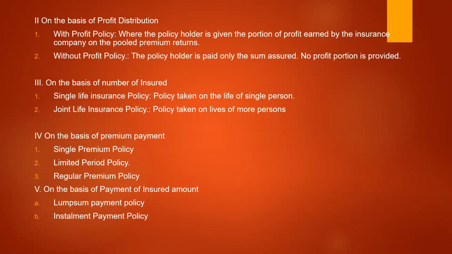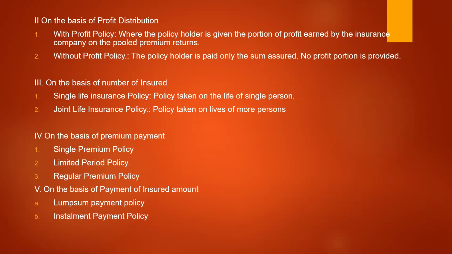Limited period policy, in the sense the premium payment will be for a specific time. Say for example, the policy term is 25 years, but the policy holder has to pay the premium only for 10 years. After the 10th year, he need not pay any premium, but the policy term will remain for the next 15 years. If the person dies, or anything happens to his life, dependents will be compensated. That is till the 25th year. After the 25th year, if he survives, he can take the benefit of the policy by claiming the maturity amount.